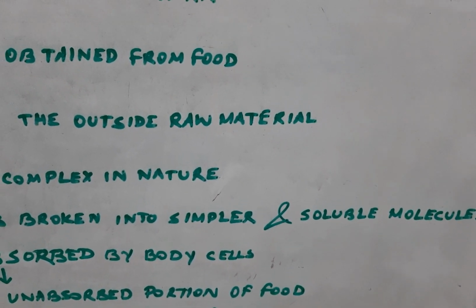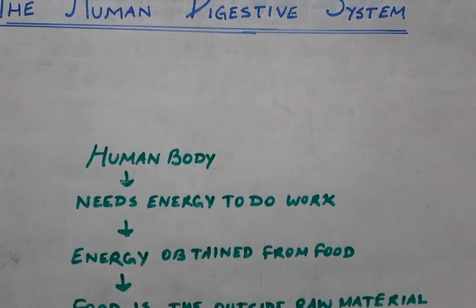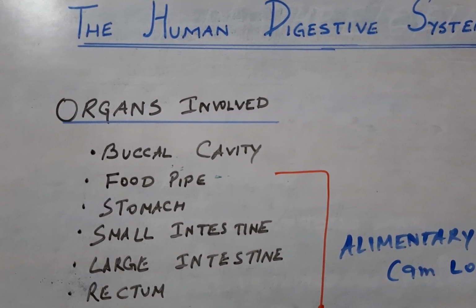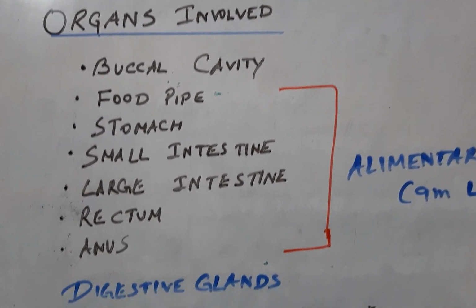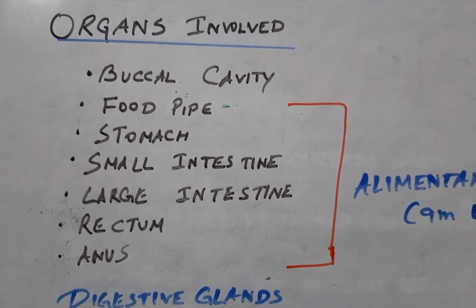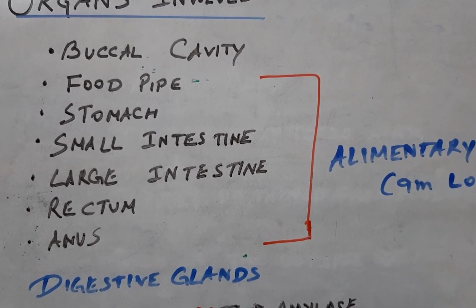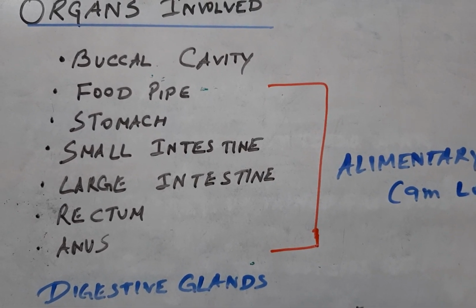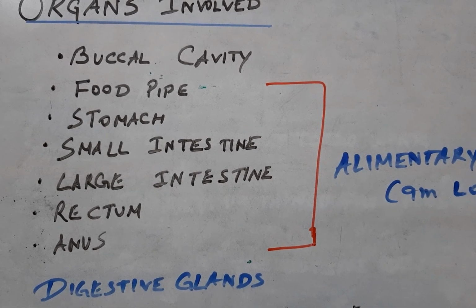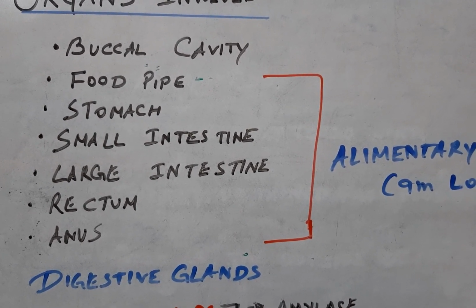Now let me discuss the human digestive system in detail, its structure and function. The digestive system of human beings contains various organs and digestive glands. Let me tell you about the digestive organs. They start from the buccal cavity, that is the oral cavity, then the food pipe, stomach, small intestine, thereafter large intestine, rectum and anus.